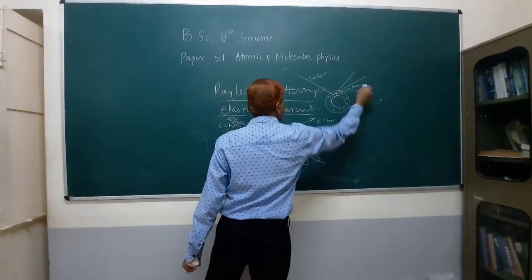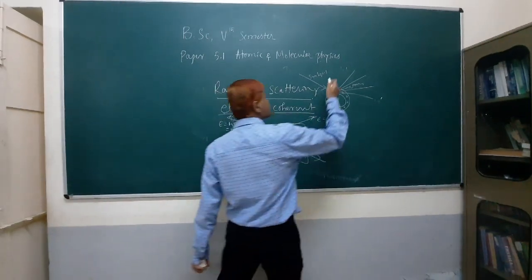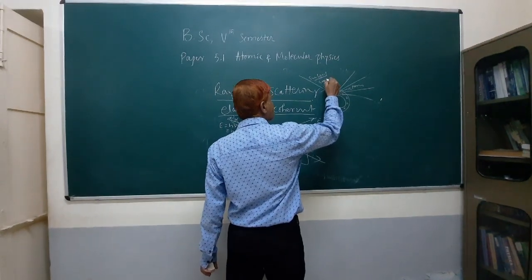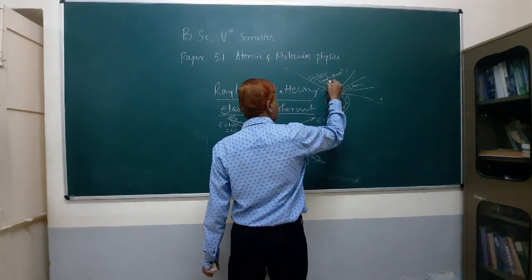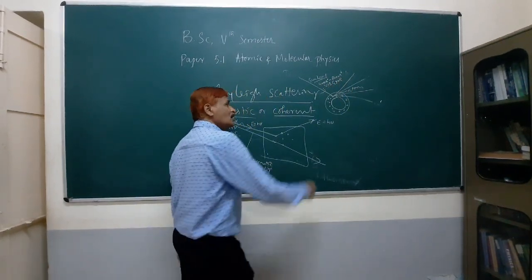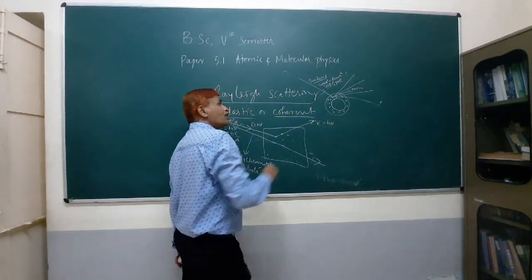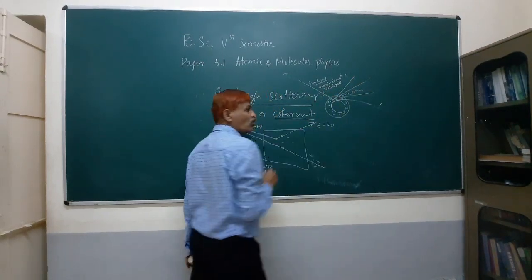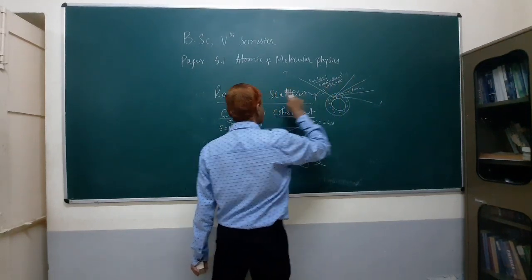light gets scattered in different directions. Sunlight in the visible range is 4000 angstrom to 8000 angstrom, from violet to red. Now all these are scattered, okay? But if you see the number of photons of violet in the scattered light, they are more in number. That is Rayleigh scattering.